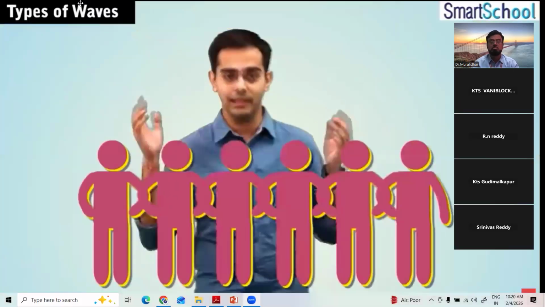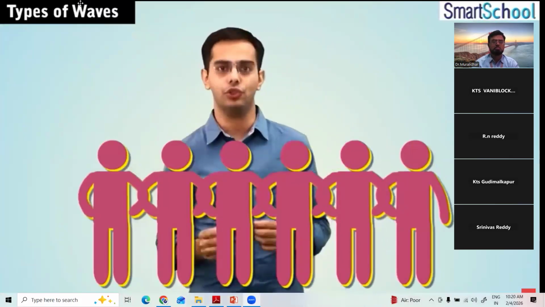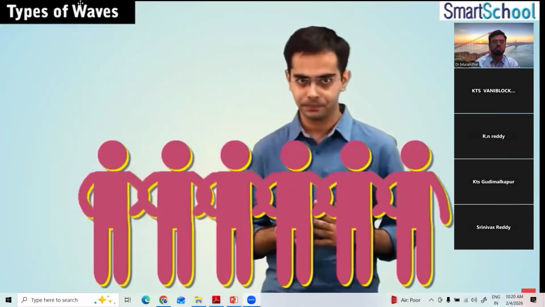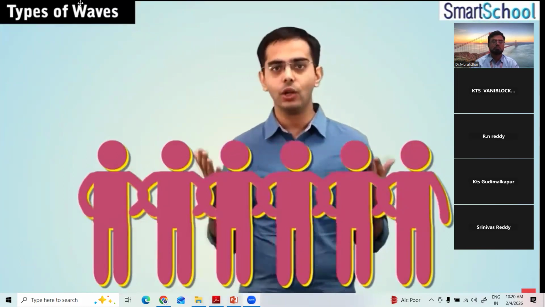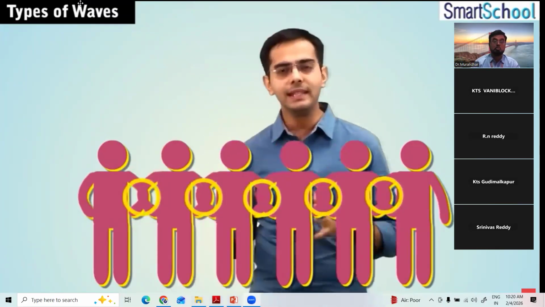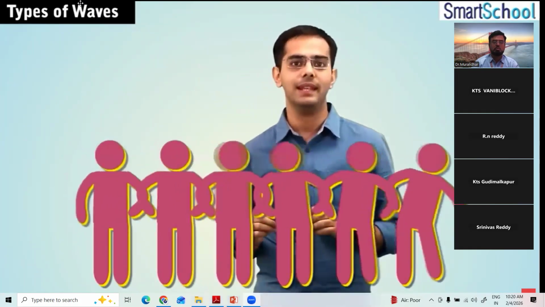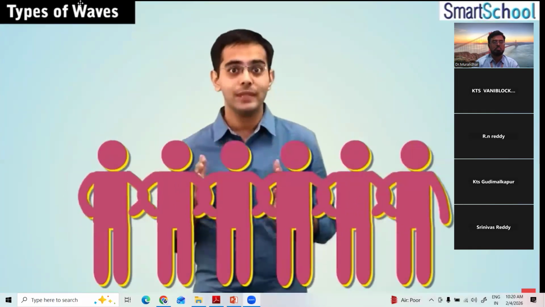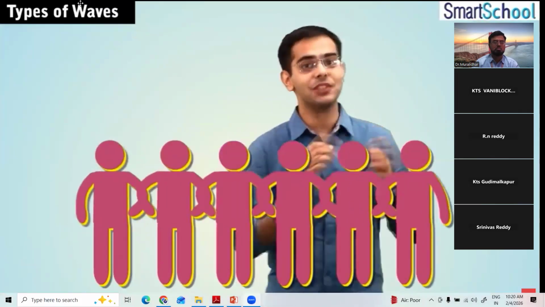Now we'll take the same group of people that we had taken earlier, but this time with a slightly different arrangement. And let's see what happens. Here's the same group of people, but in this case, they're not holding each other through their shoulders, but through their elbows. Now the first person gently pushes the second person sideways and then pulls him back. You see this push and pull movement, and this is propagated towards the last person of the group.